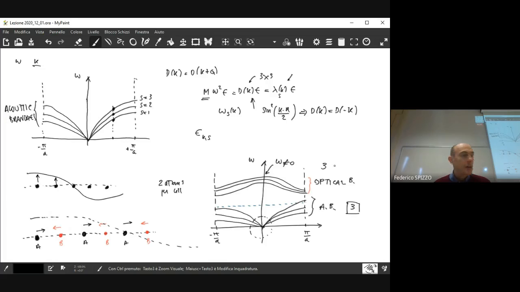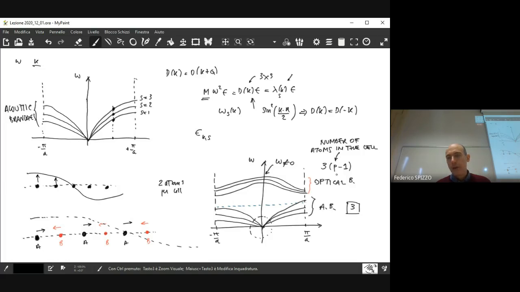The optical branches are always in groups of 3, and the total number of optical branches is 3 times (p minus 1), where p is the number of atoms in the cell. So if in your unit cell you have just 1 atom, 1 ion, then p minus 1 is 0.